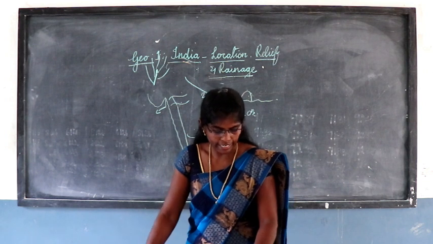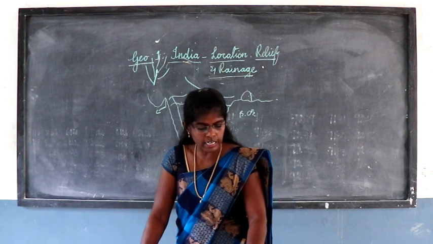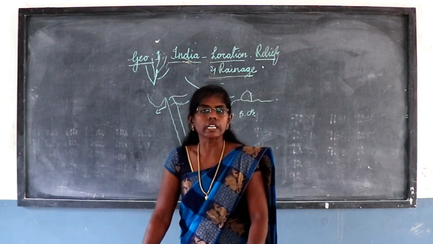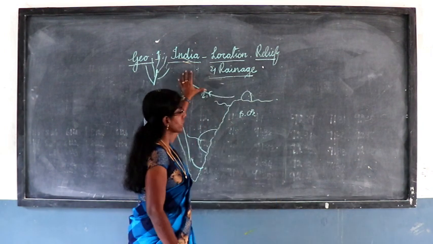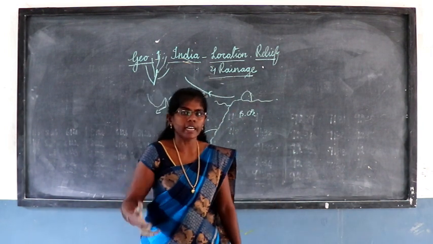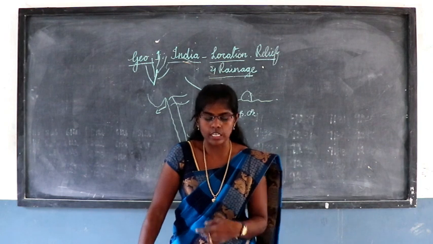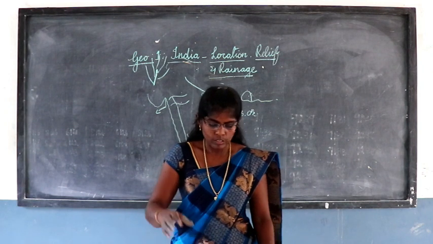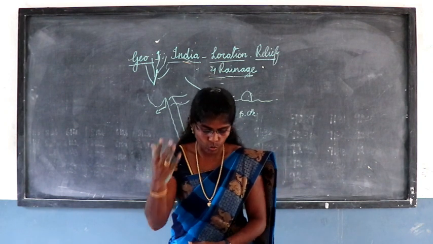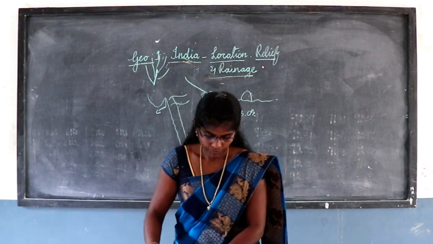The third one is give a detailed account of the basin of the Ganga. We have to explain the Ganga plain, fertile land and the states around it. So we'll go through the lesson again.